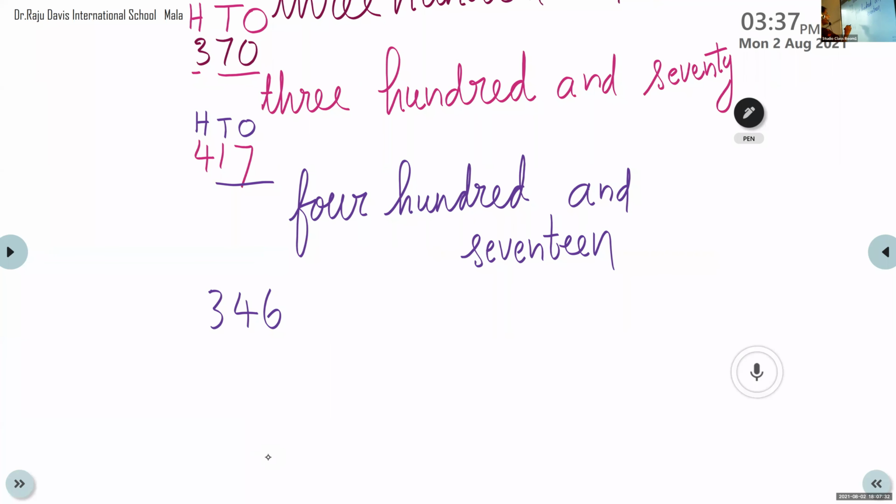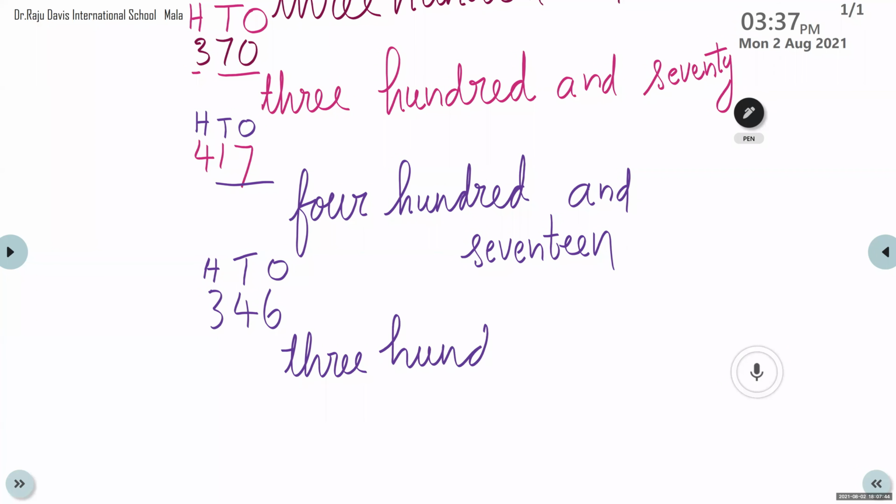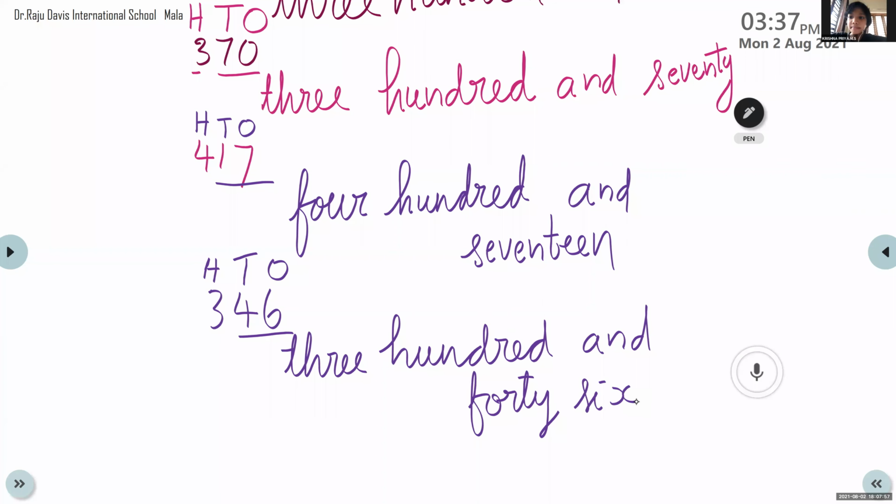At the ones place we have 6, tens place we have 4, hundreds place we have 3. So 300 and then the tens and ones place together, 46.